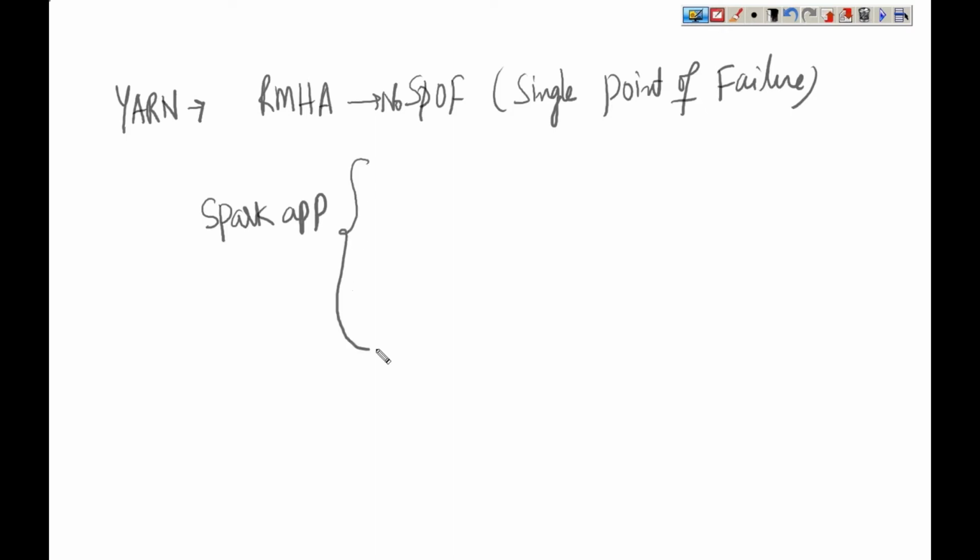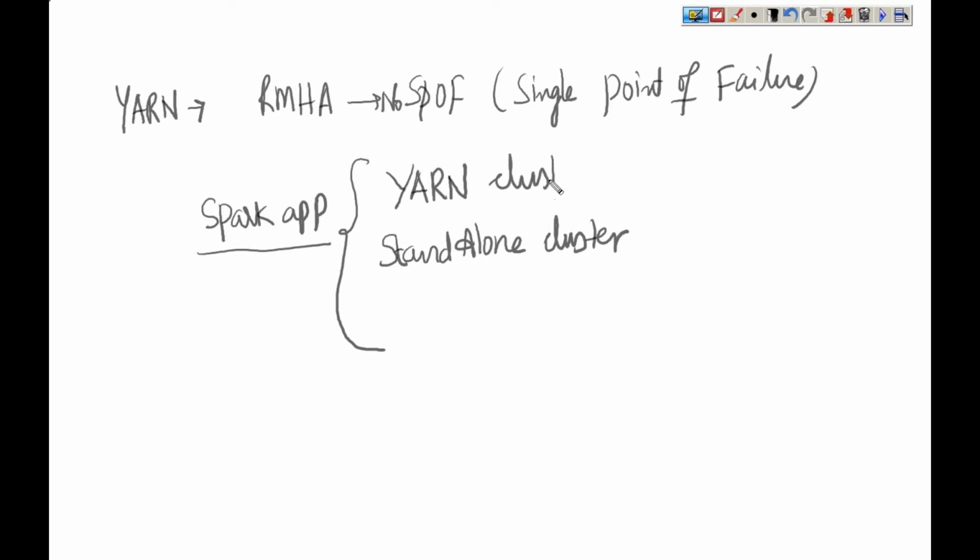Now, what environment is required for launching or submitting a Spark application, we have just discussed. Does Spark support any other environment other than YARN for running its jobs? Yes, it supports two more environments to process the data using Spark other than YARN. One is called standalone cluster. And YARN is also a cluster. And we have one more, called Mesos cluster.